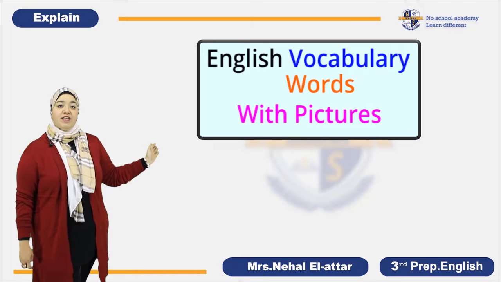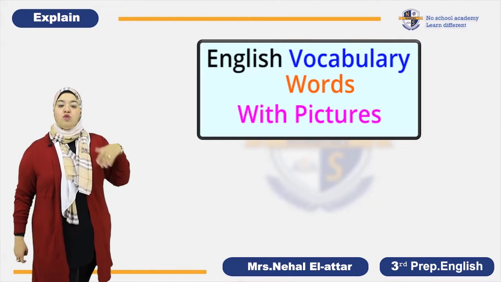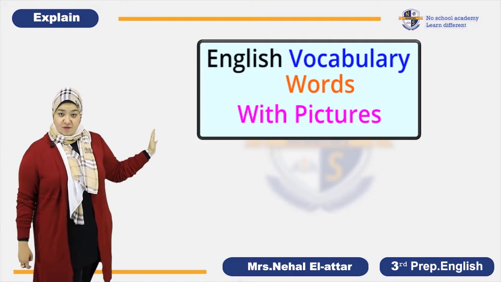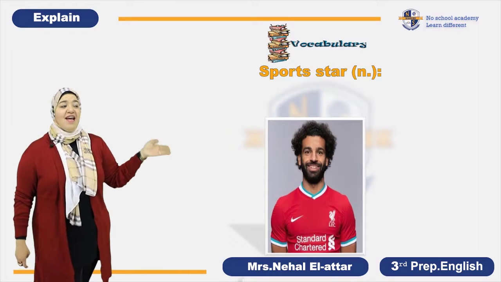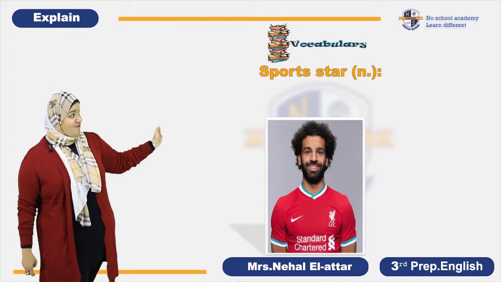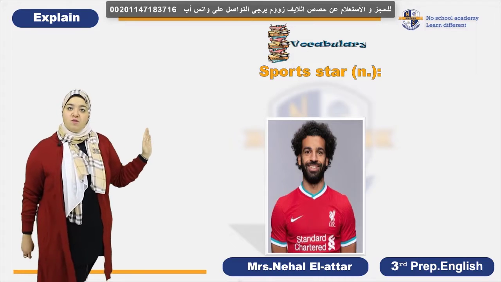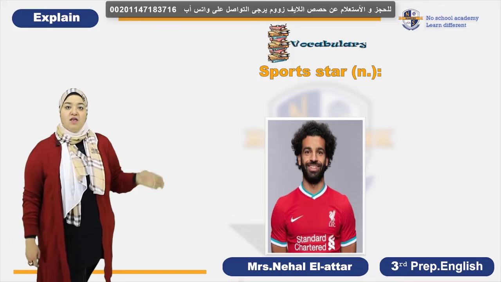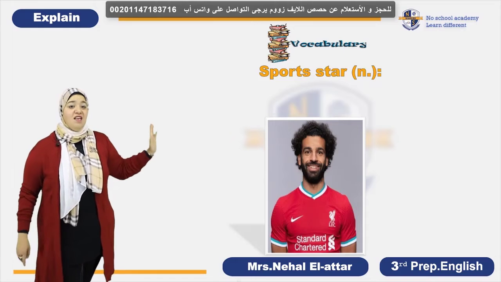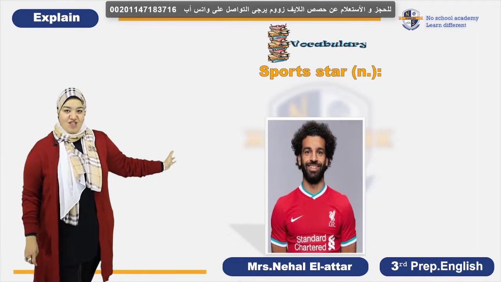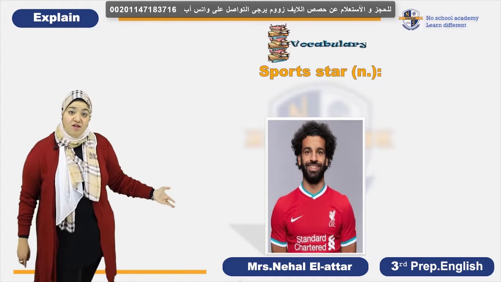Here we have the vocabulary in detail. So we're going to discuss the vocabulary, their meaning, and a photo to illustrate what's meant by this, okay? The first word that we have today is sports star, and this is the surprise. Guess who? We're going to talk about Muhammad Salah. So please open your student's book on page 24 and follow with me. Try to pause the video and read this passage about this superstar of sports, our Egyptian hero and champion. And then we're gonna be back to talk about the other words.